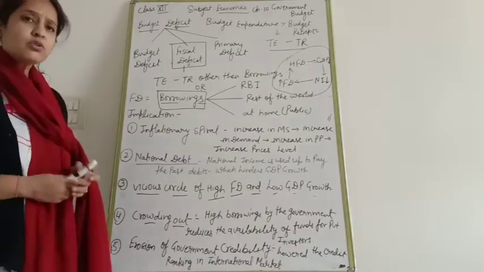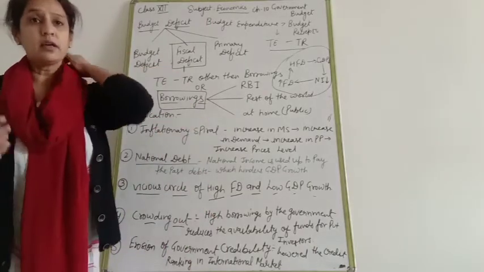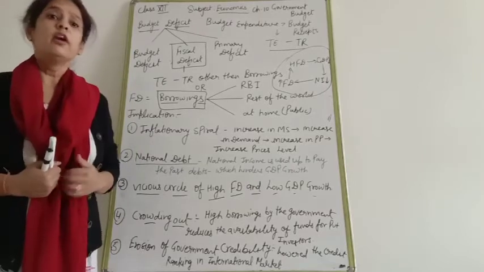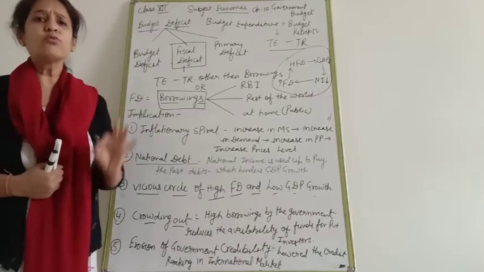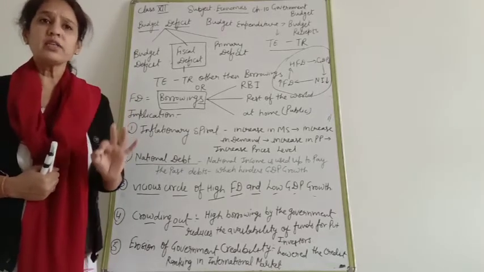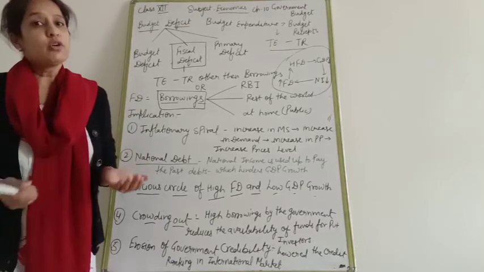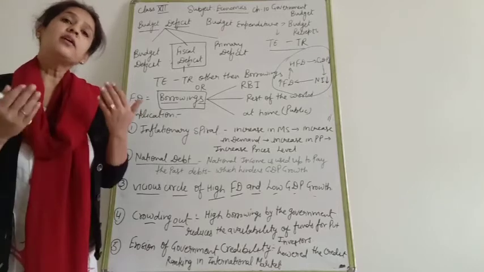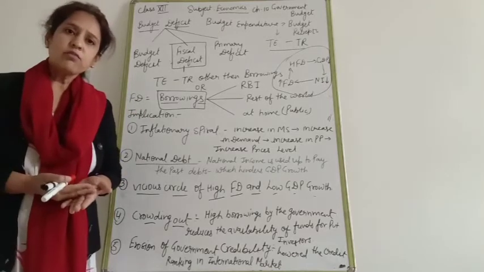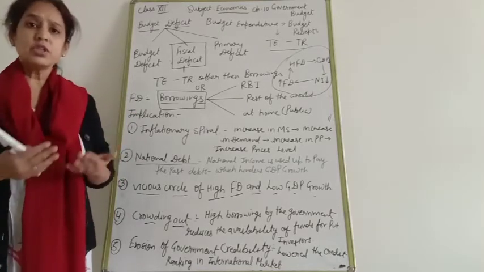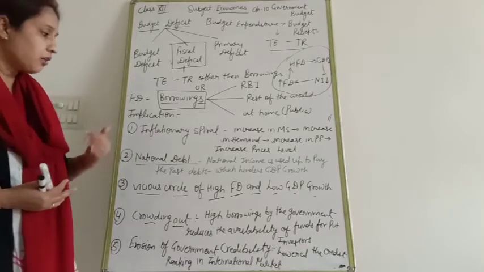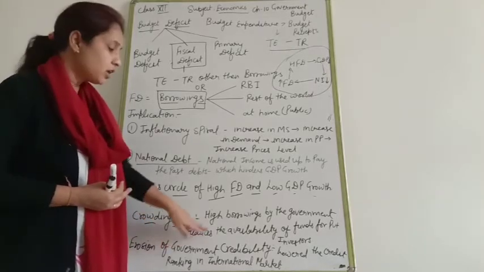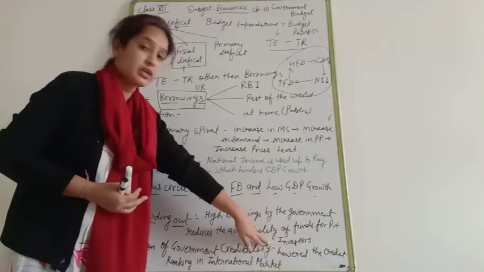When most of the borrowings are taken by the government from the market, it reduces the funds for private sectors in the market, because maximum borrowings are taken by the government. So in that condition, what happens? The funds available for the private sector will be less, reducing the availability of funds for private investors.